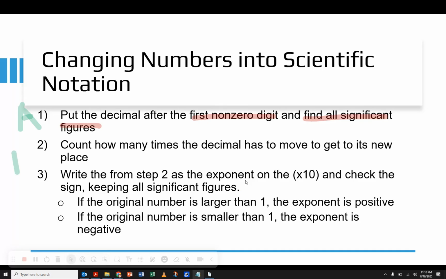Then we're going to start trying to figure out what the B is, what that exponent is on the 10. To find that, we're going to count how many times the decimal has to move to get from where it started to where we put it in step 1. However many times that decimal moves is going to become our exponent on the times 10. We have to be careful of this sign.